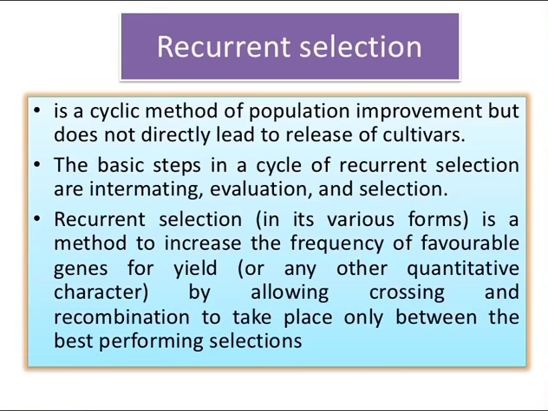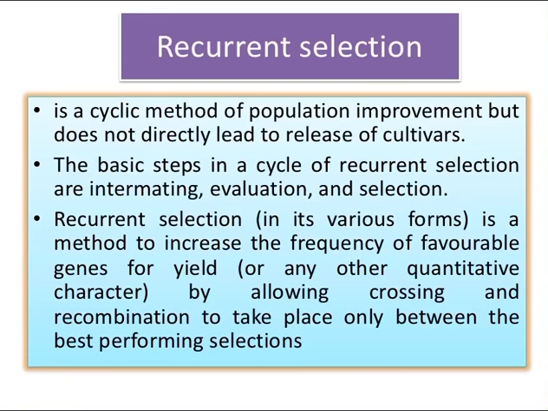The third technique in plant breeding is recurrent selection. This recurrent selection is a cyclic method of population improvement, but it does not directly lead to the release of a cultivar. It is only a cyclic method in the field. There is a repetition of a population improvement program, but in this method no new cultivars are released directly. The basic steps in a cycle of recurrent selection are intermating, evaluation, and finally selection.